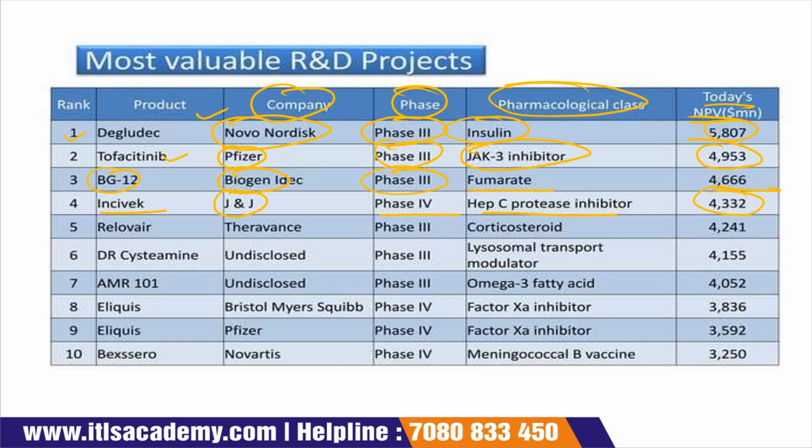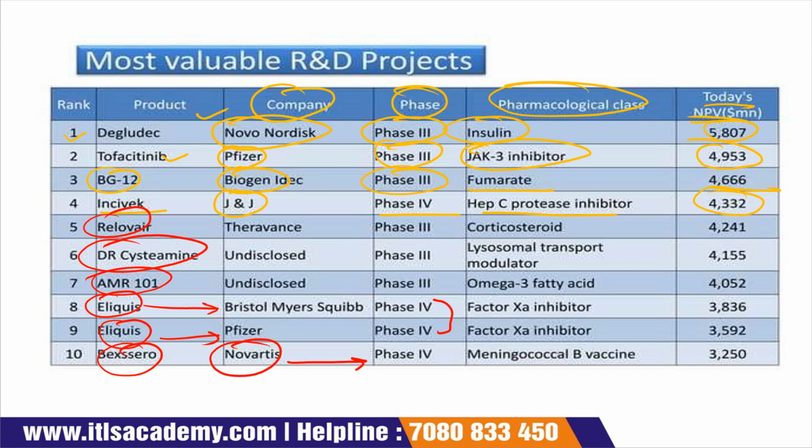Okay, Rilovir, AMR 101. Eliquis, one belongs to Pfizer and one belongs to Bristol Myers, and both belong to phase 4. Bexsero, Novartis, phase 4, pharmacological class meningococcal B vaccine, and 3250.